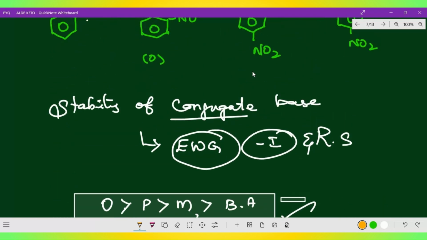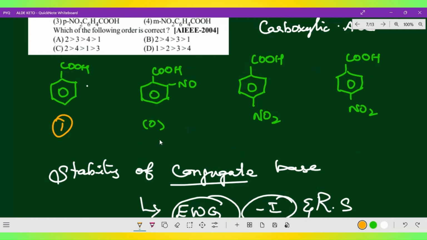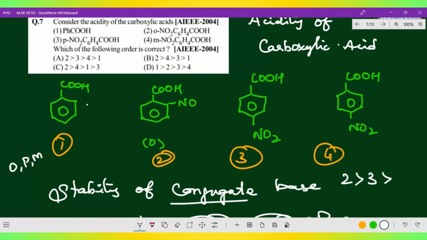So which is the correct option? This is 1, this is 2, this is 3, and this is 4. Here is meta nitrobenzoic acid, so this is the meta position and this is the para position. I have drawn it again: the nitro group has to come at the meta position. So this is para and this is meta. Now how do we bring the order? Here you get 2, which is ortho nitrobenzoic acid.